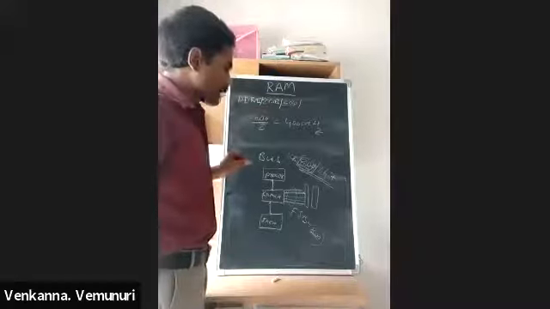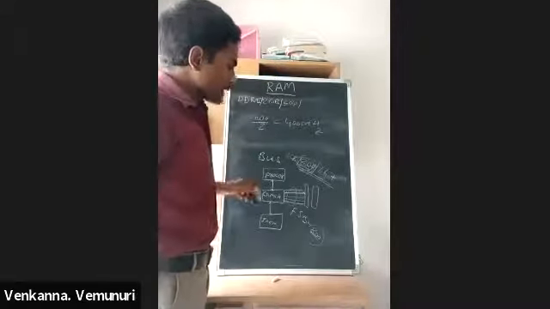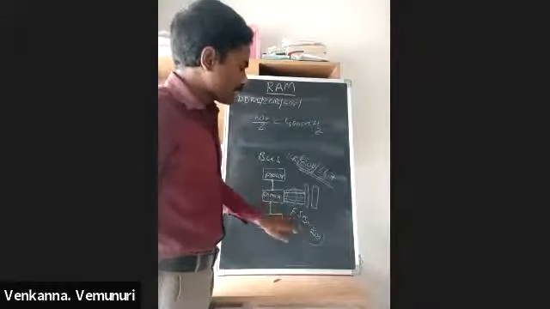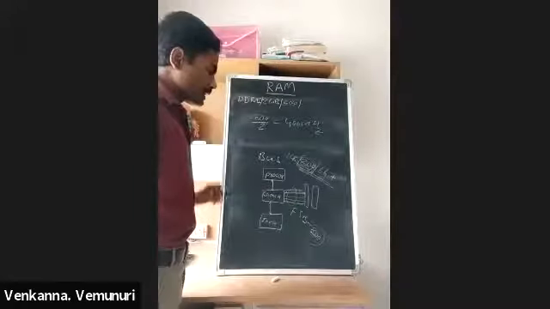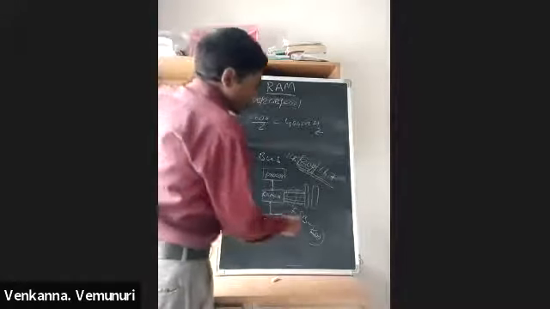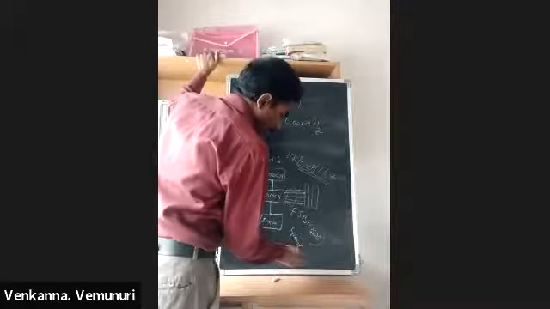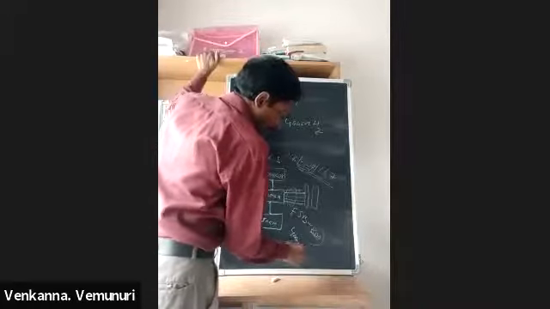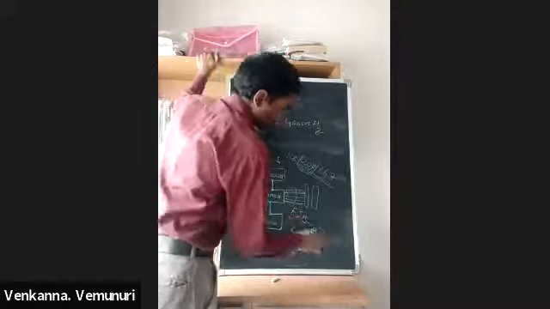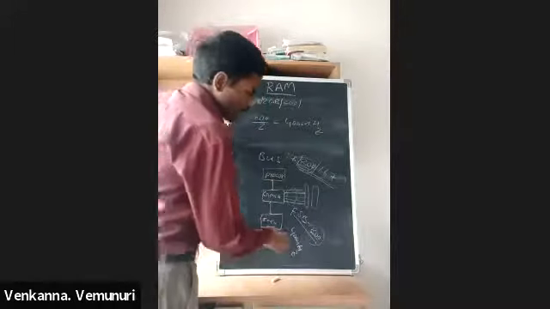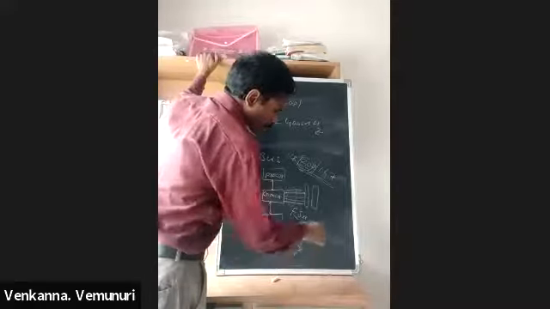In this user manual, some companies simply mention FSB 800, but some companies mention FSB speed is 400 megahertz. If they mention FSB 800, or if they mention FSB is 400 megahertz, both are the same.